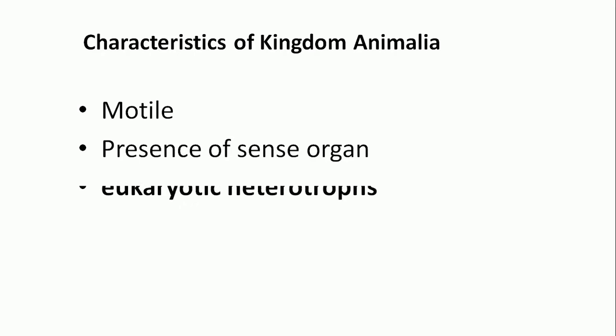Most animals, not all animals, but most animals, are freely movable. They are motile. They are not attached to any substance except some animal groups. Every animal has sense organs. Specifically, they are eukaryotic heterotrophs. That means they do not produce food; they always depend on others for food.